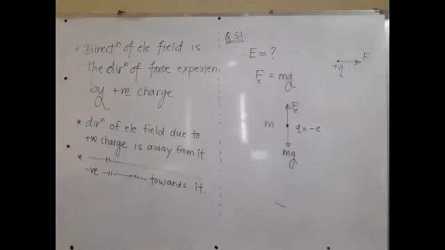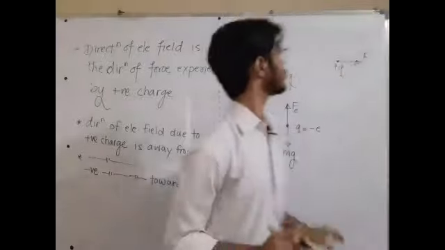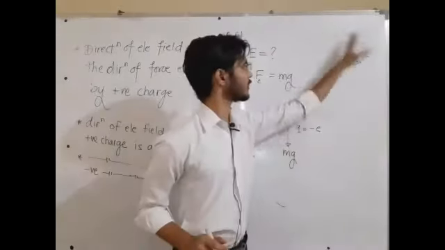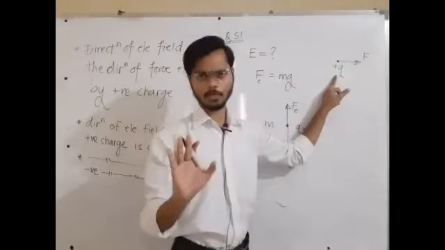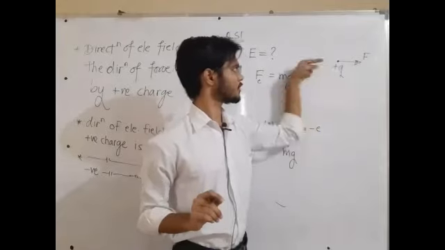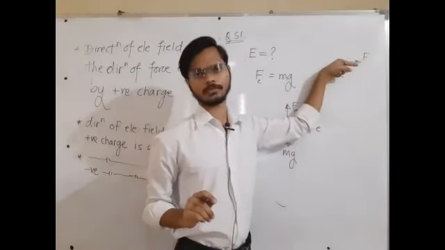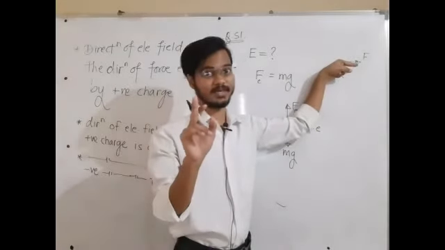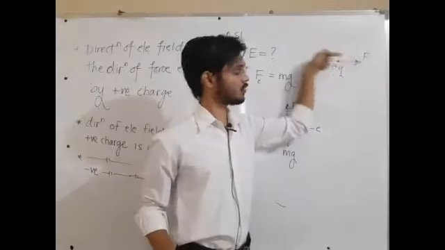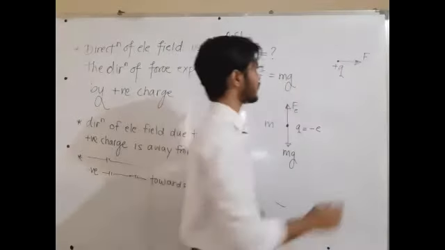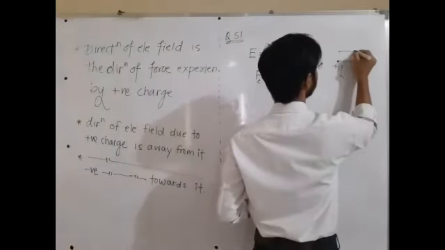Reply in the chat box. Here we have some electric field, and in that field I have a positive charge experiencing a rightward force. It means the direction of electric field must be rightward, because the positive charge is experiencing force rightward.